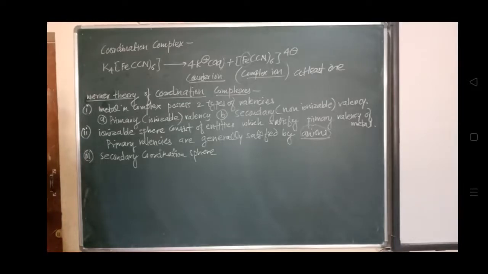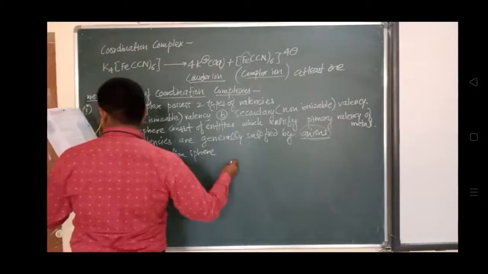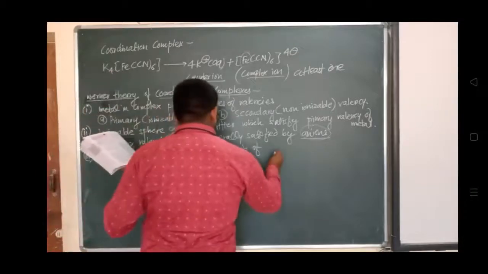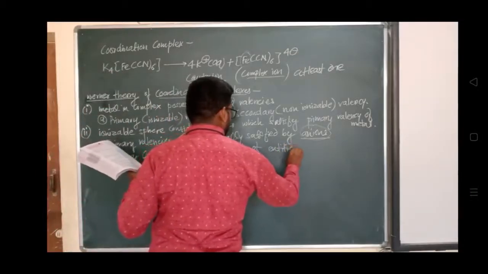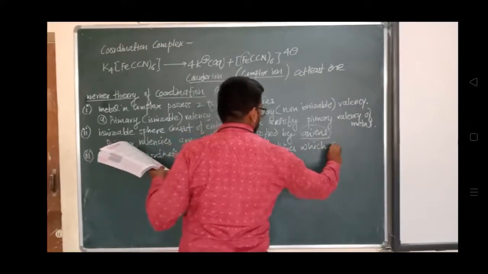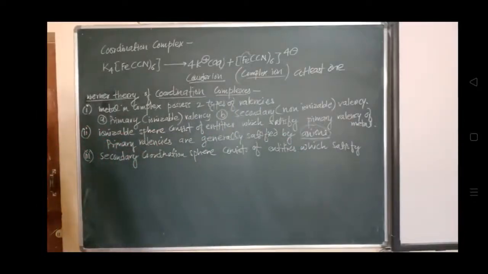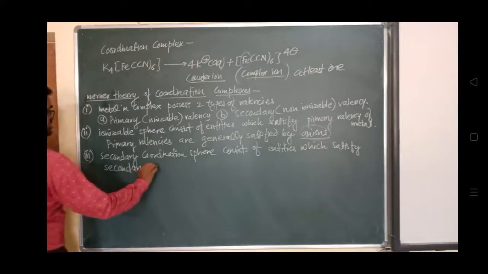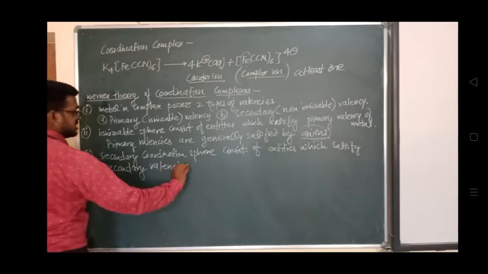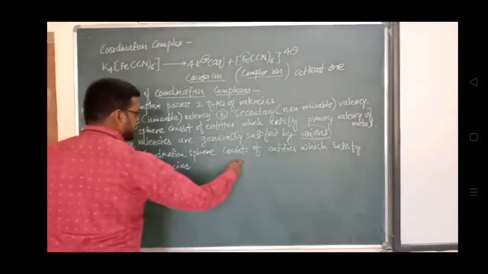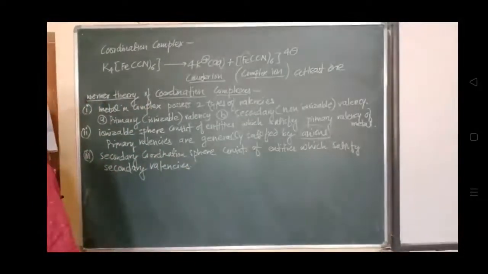These secondary valencies are satisfied by the secondary coordination sphere, which consists of entities that satisfy the secondary valencies, and these are non-ionizable.